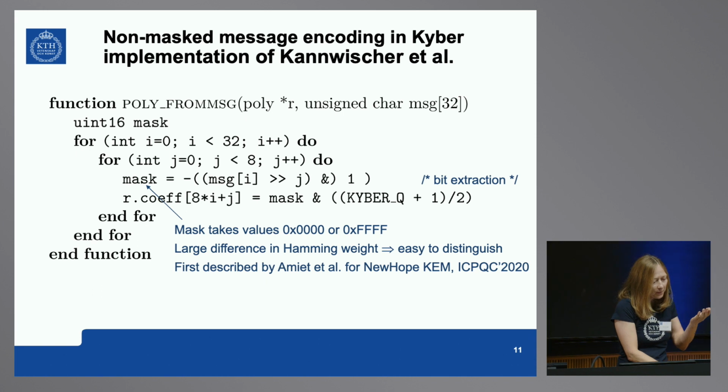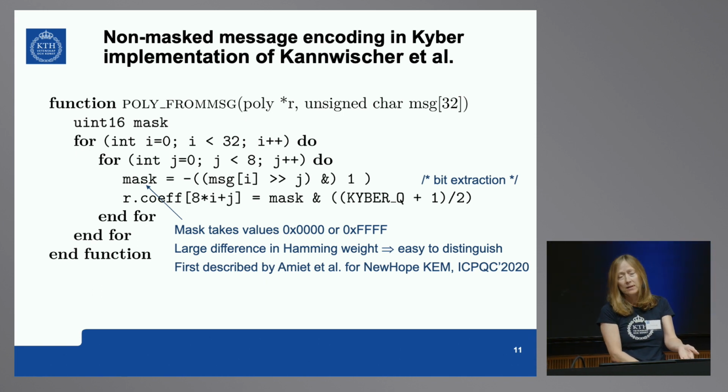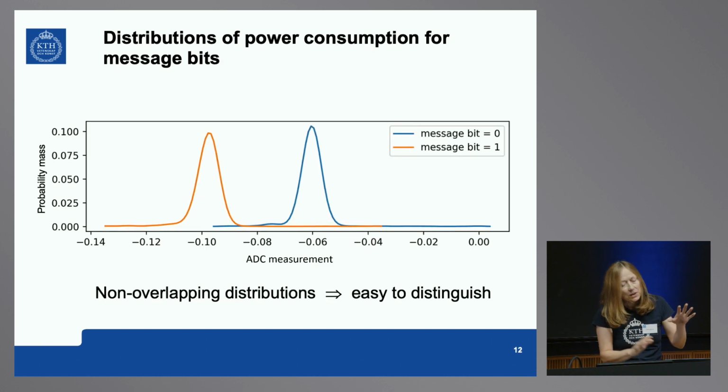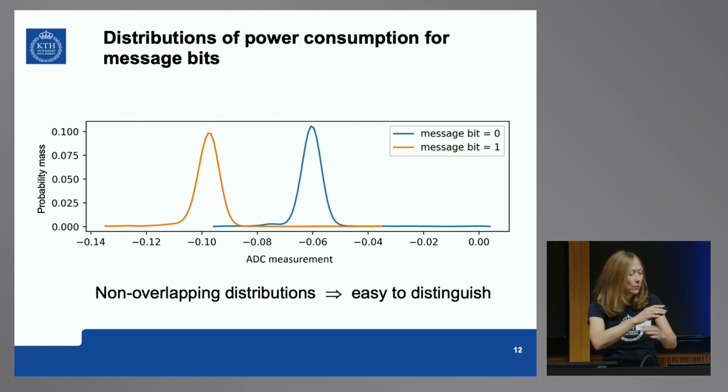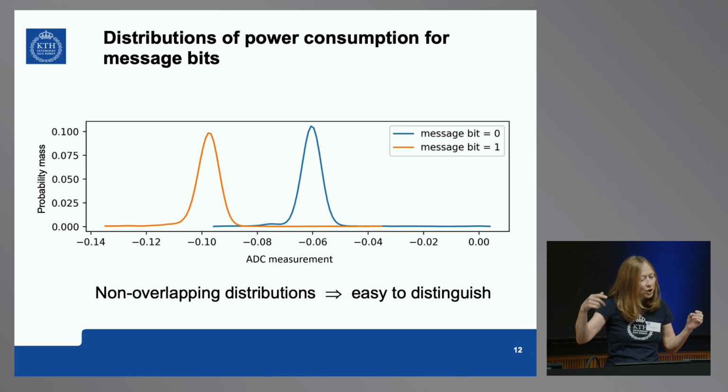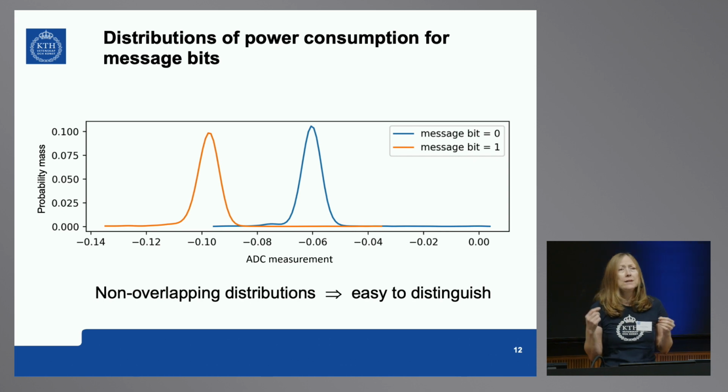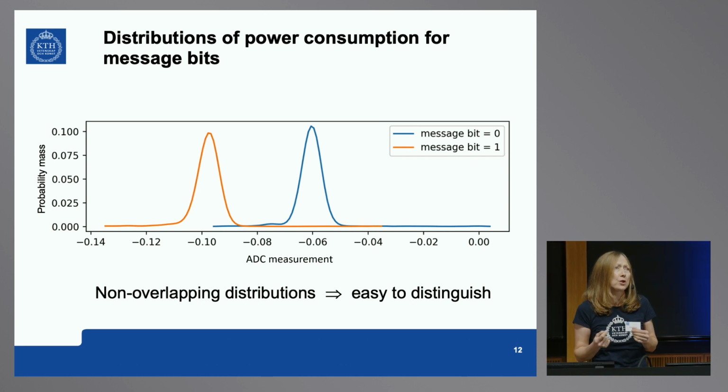By the way, this vulnerability was discovered in 2020. Now it's 3 years later and it's still used in coding. This is the effect on power consumption of these 16-bit differences. What you see in these curves, orange and blue, are distributions of power consumption when you measure. You measure a lot of traces and you get the distribution.